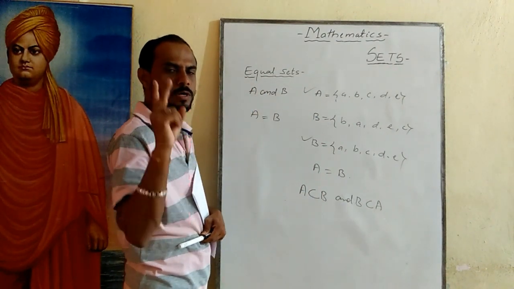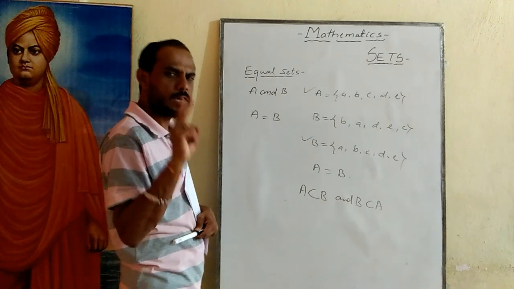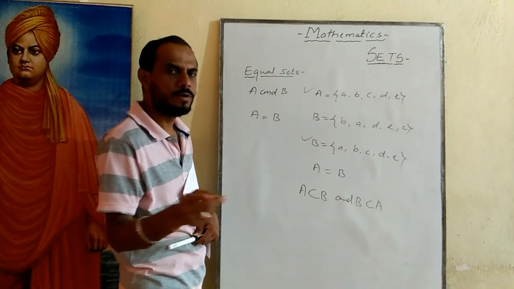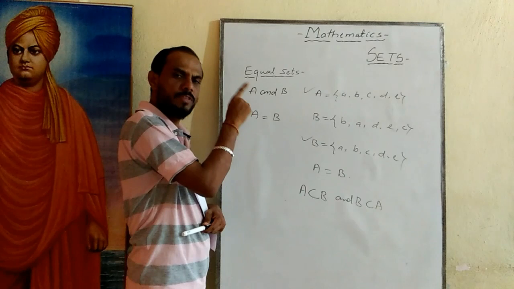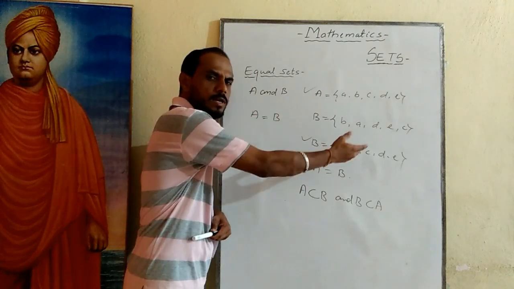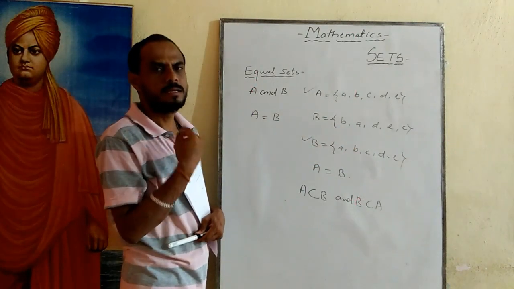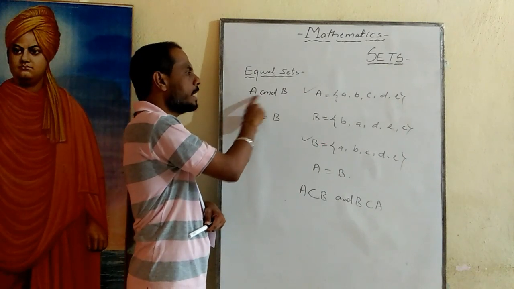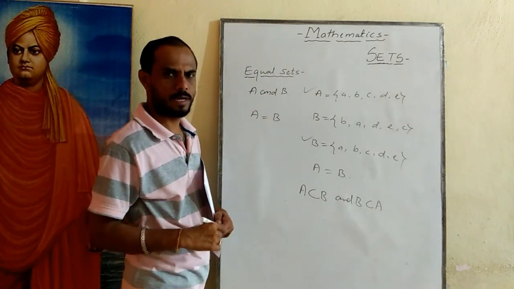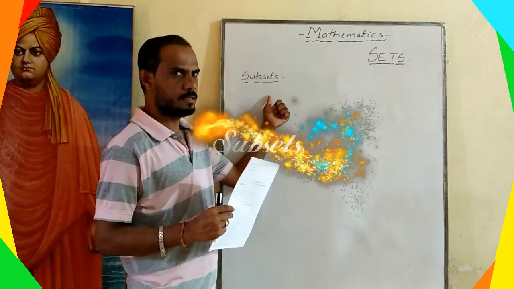I hope you understood. Two sets are said to be equal if and only if all the elements of the first set are exactly equal to all the elements in set B. For example, I took set A and set B. I hope you understood this.